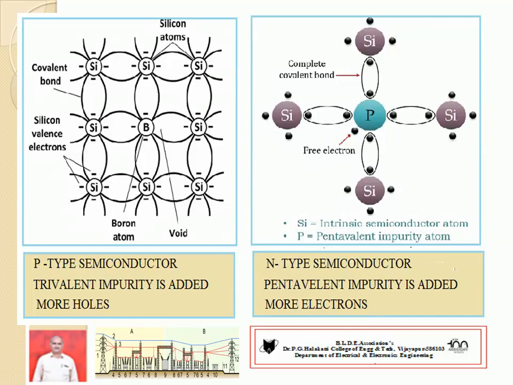This electron is referred to as a free electron. This is the story of one atom. Similarly, a number of atoms are there. Hence, more free electrons are available in n-type semiconductors.